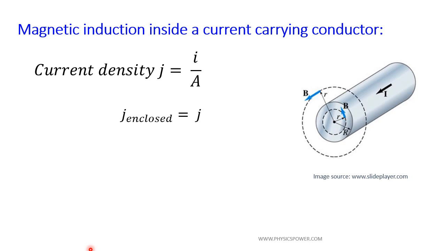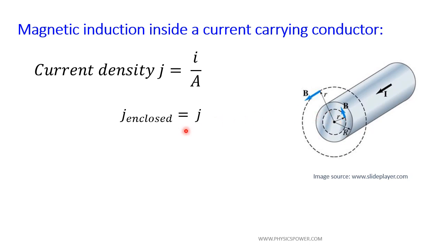As current density is constant, if you consider the entire current carrying conductor, for example with radius R, then the current density is a fixed one. If you consider a smaller radius element also, for example cross sectional area pi small r square, the current will be different, but the current passing through unit area will be a constant.